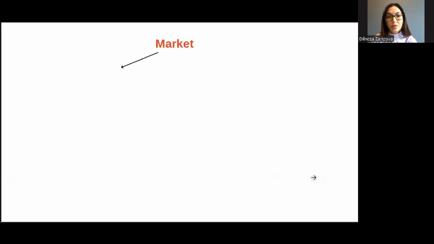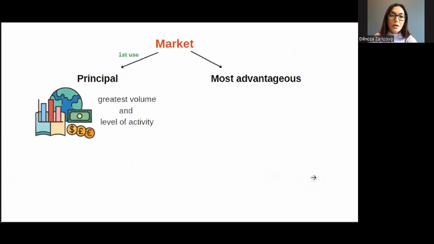There are principal markets and most advantageous markets. When measuring assets and liabilities at fair value, first we use the principal market. This is the market with the greatest volume and level of activity for the assets and liabilities.